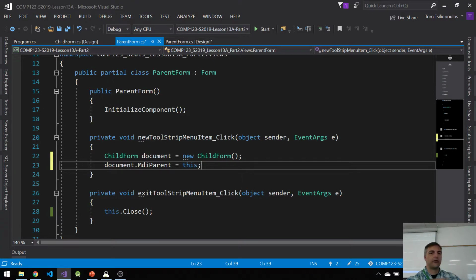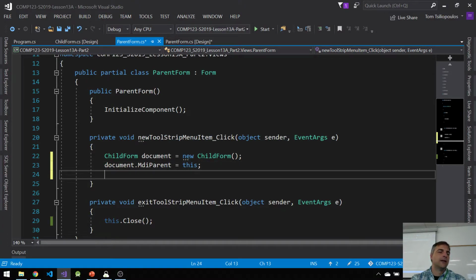So as soon as I set the MDI parent, my child is registered inside of an array, immediately. So I don't have to worry about keeping track of it myself. I could, and sometimes I do, because I'm a control freak when it comes to references. But that's just me. But you don't have to, okay?